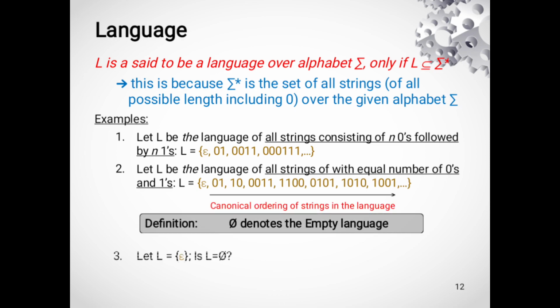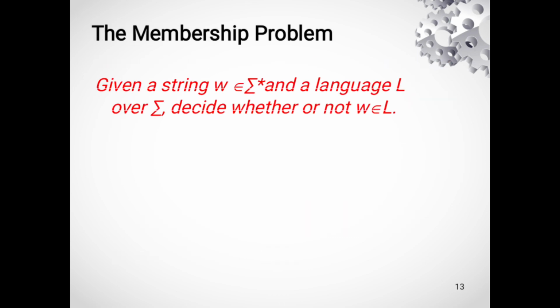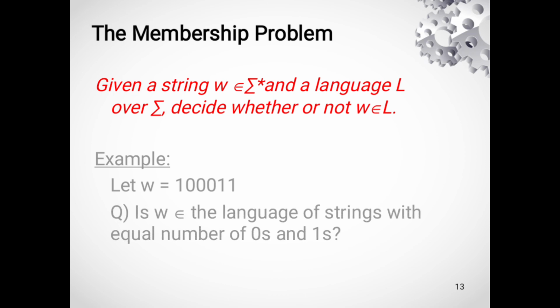Now, the next slide is the membership problem. The membership problem is: given a string w over the alphabet sigma and a language L, decide whether the string w belongs to L or not. Here I have given you an example.